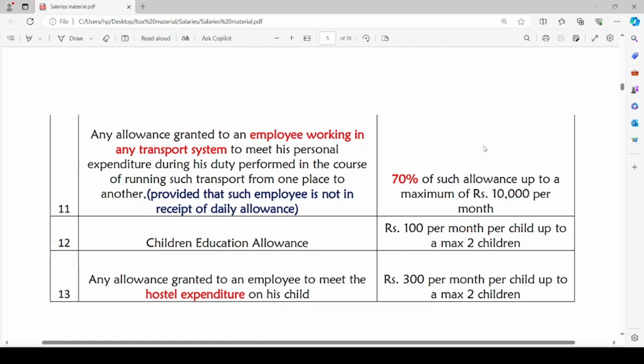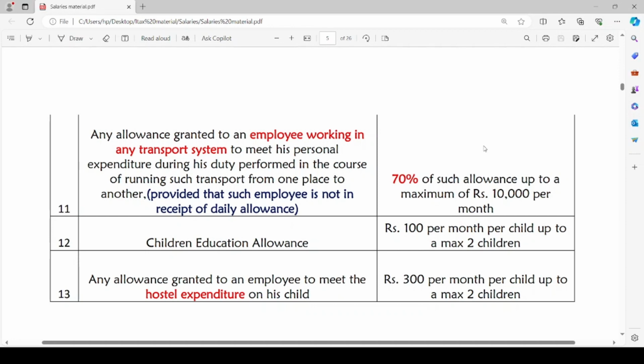We are discussing the case where the employee is working in any transport system, and he is not in receipt of any daily allowance.